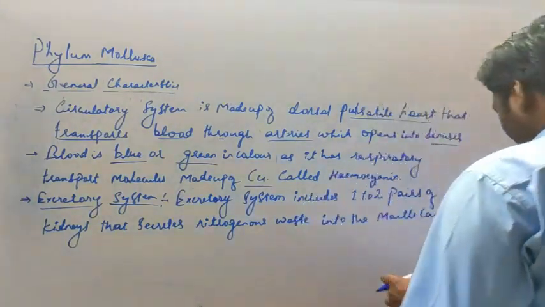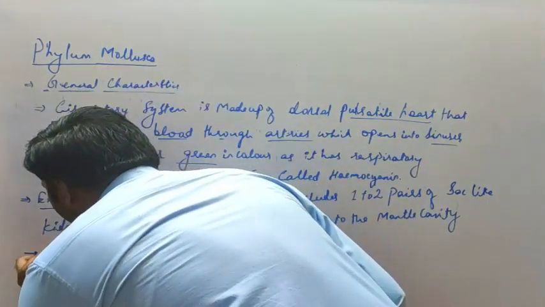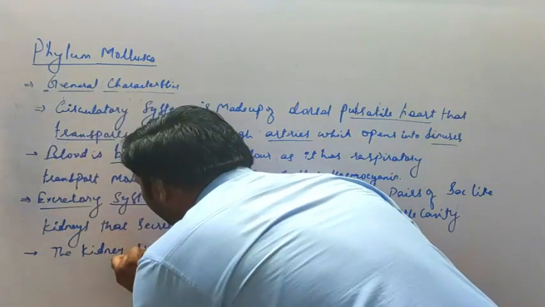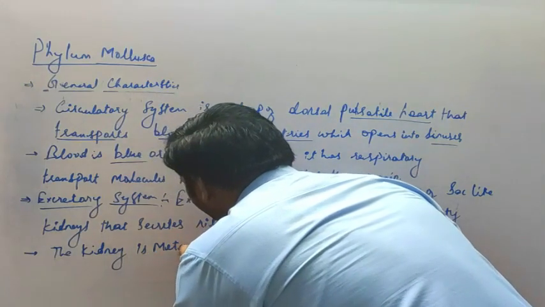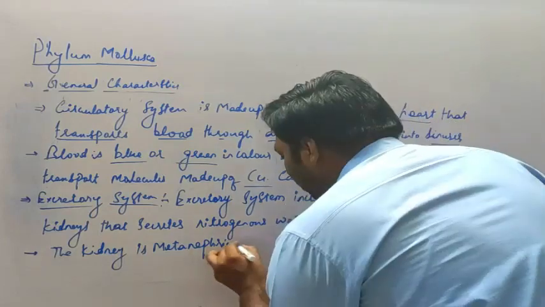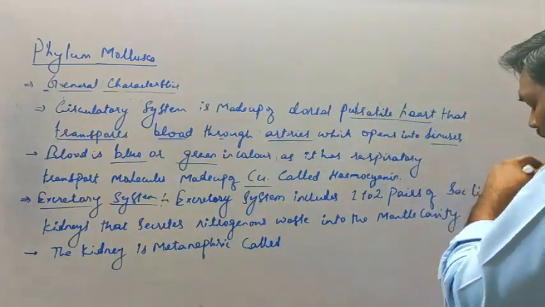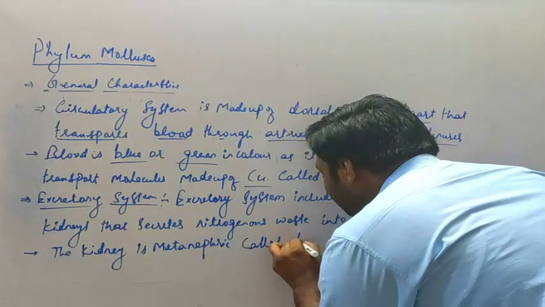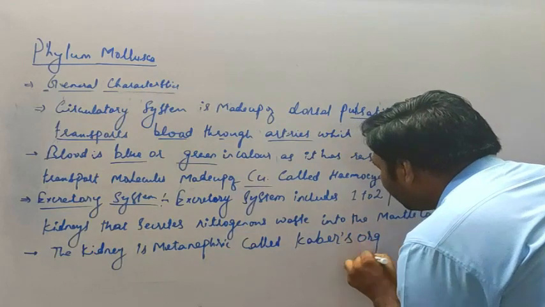Okay, the next: the kidney is metanephric, which consists of metanephridia, called Keber's organ.